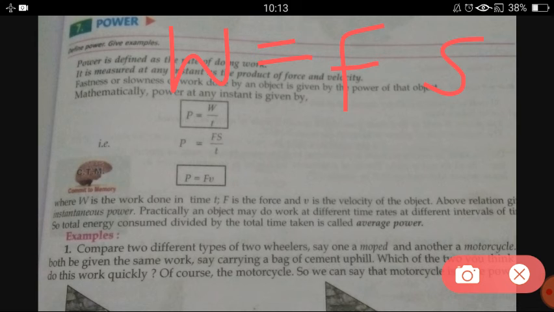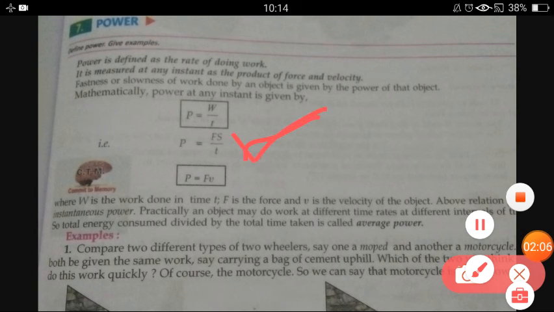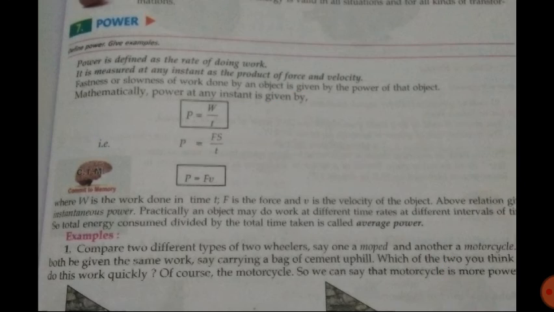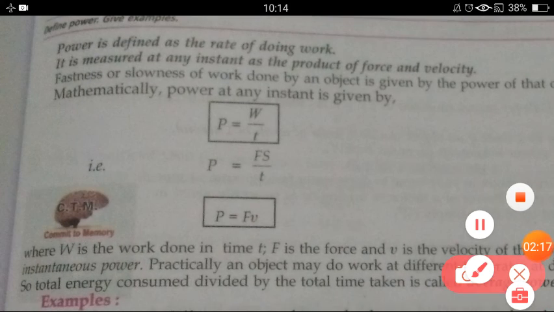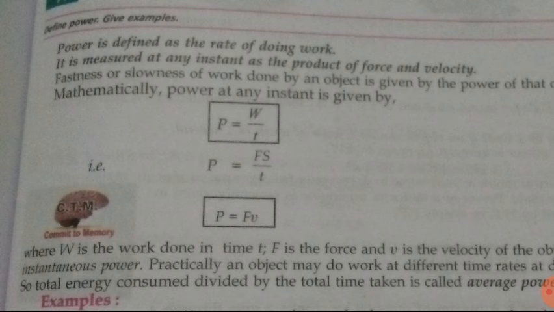Work equals F into S, and from the formula of power we have P equals W upon T. In place of W, when we put F into S, we will get P equals Fs upon T. Then you can say P equals F into S upon T, and S upon T, S is the displacement, and displacement upon time is equal to V. So finally we have the formula of power as force into velocity.